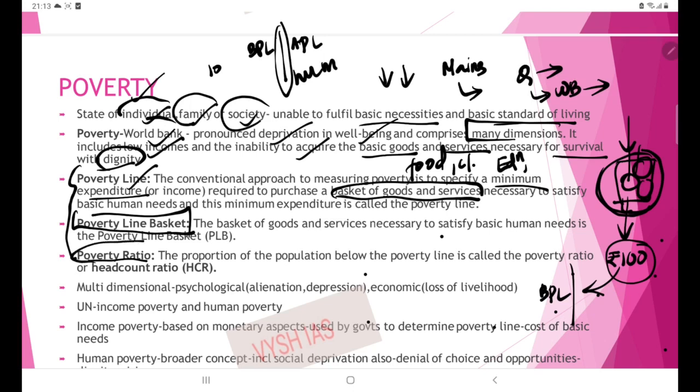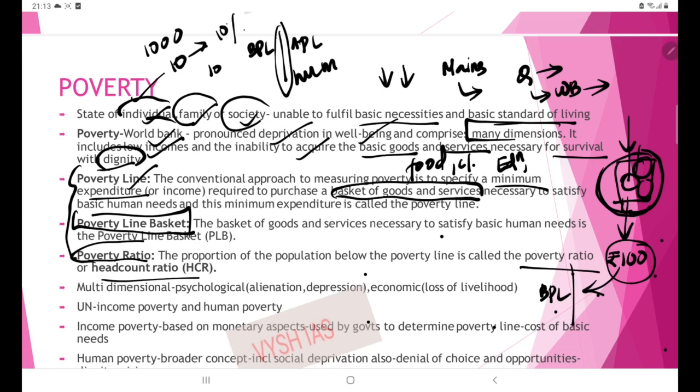Then the poverty ratio. What is the poverty ratio? Let's take a population of 1000. A society contains 1000 people. What is the poverty ratio or poverty headcount ratio? The percentage of population below the poverty line is called the poverty ratio. So if 10 people are in poverty, then the percentage is 10%.